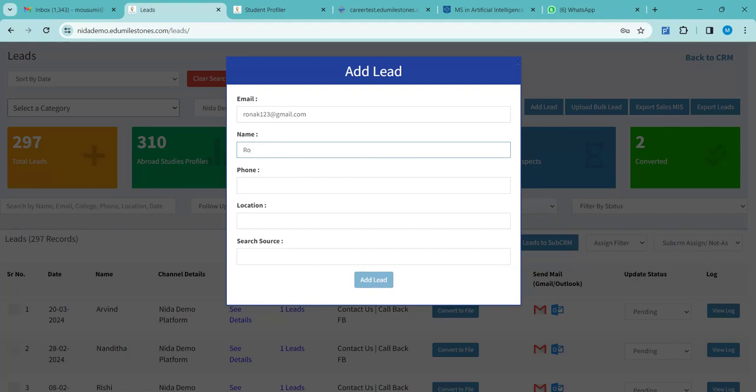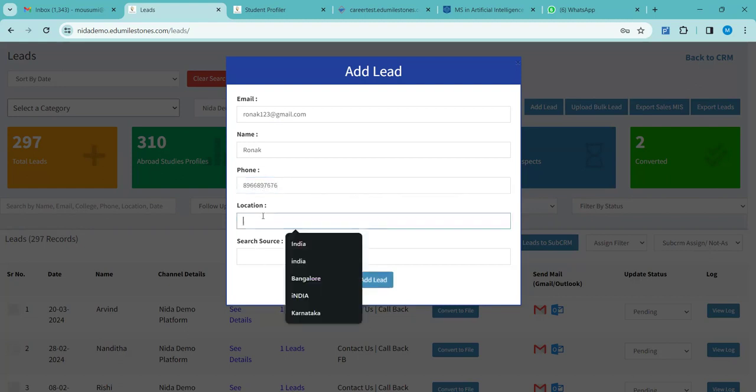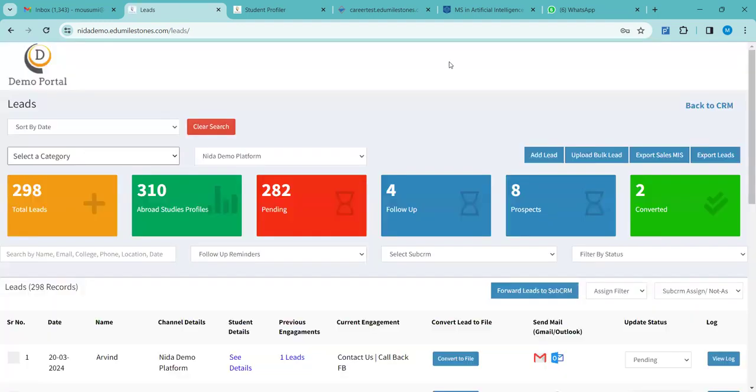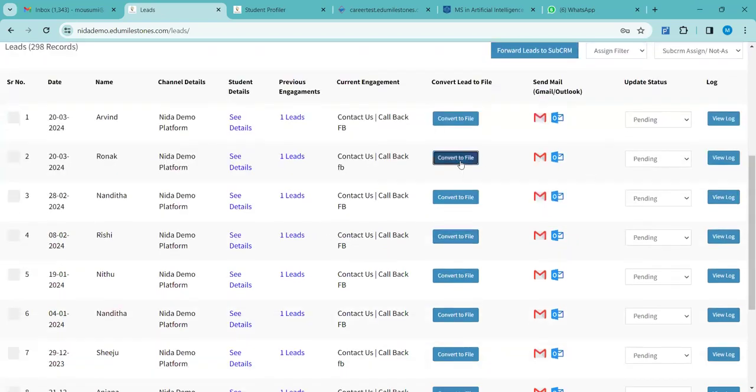It will directly take you to the same program link, where they will ask you to select the program. So let me just show you once. Okay, I've just added Ronak. Okay, convert to file.